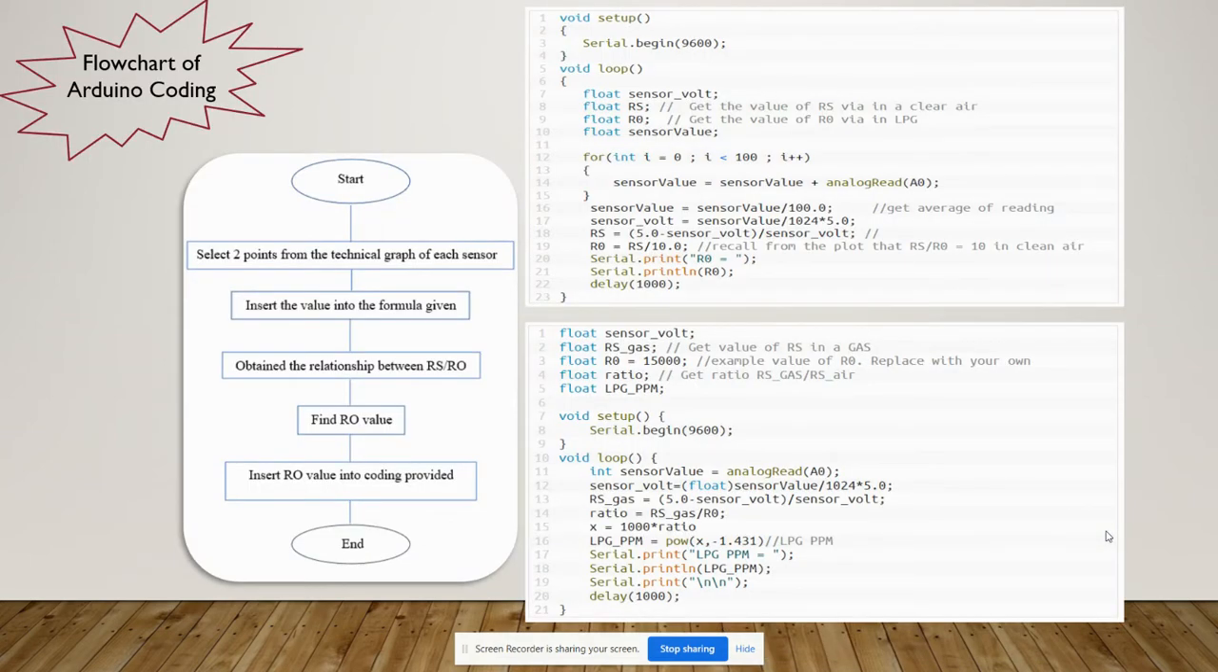As for the coding, firstly determine 2 points from the technical graph of the sensor, then insert the value into the formula given. Obtain the relationship between Rs over Ro, where Rs refers to the resistance of the sensor that changes depending on the concentration of gas, and Ro refers to resistance of the sensor at known concentration without presence of other gases. Once Ro value had been determined, insert the value into coding provided.